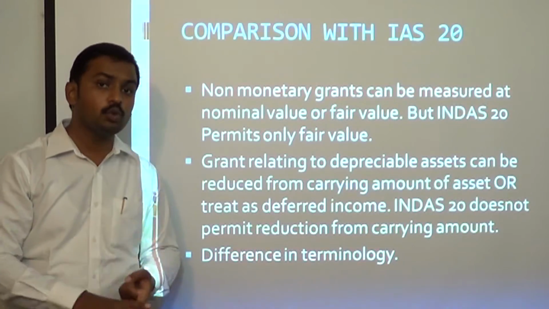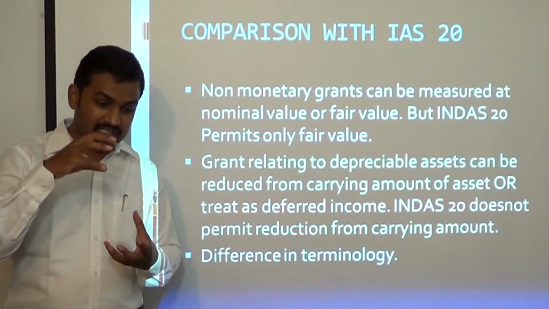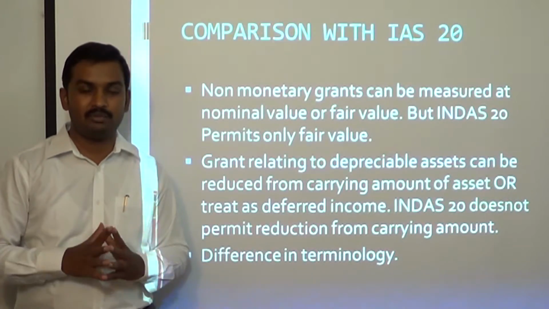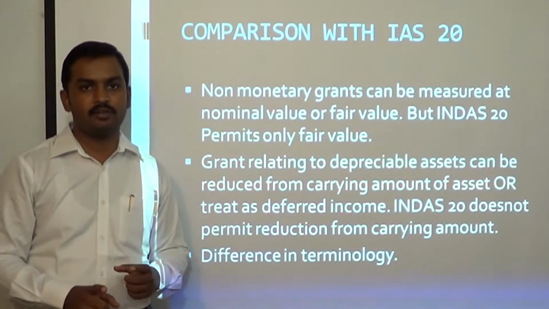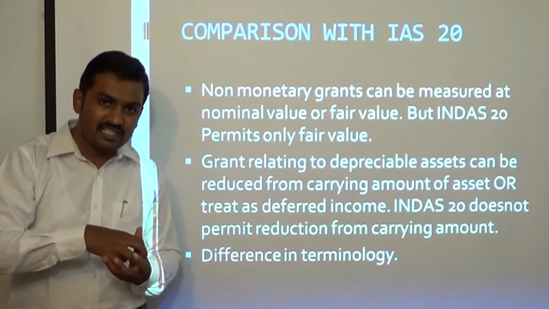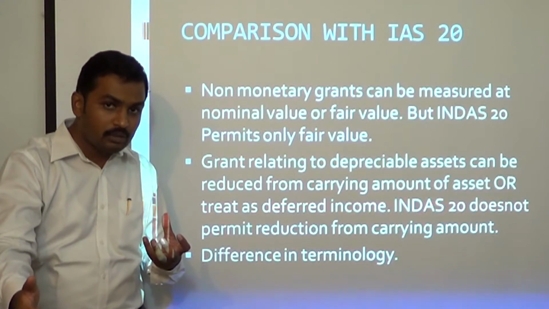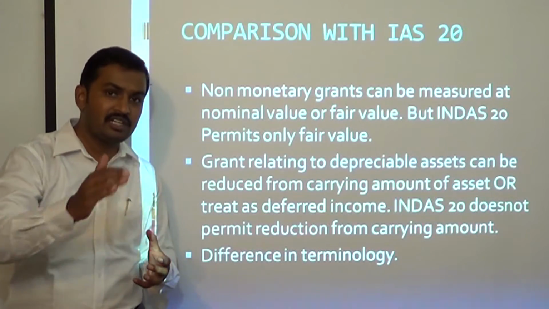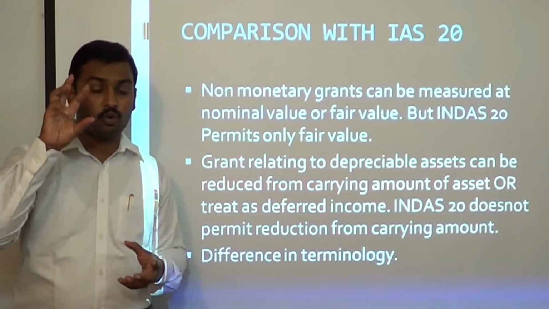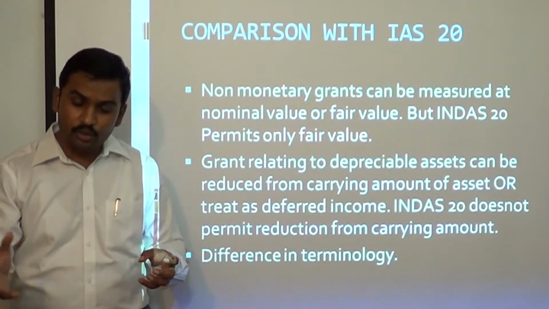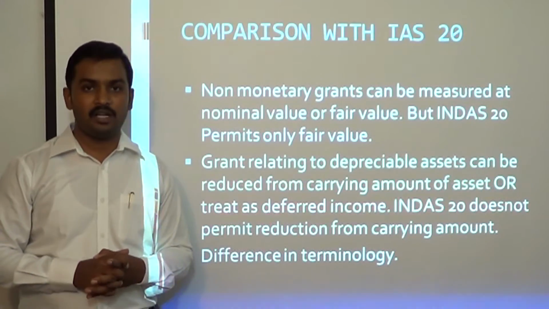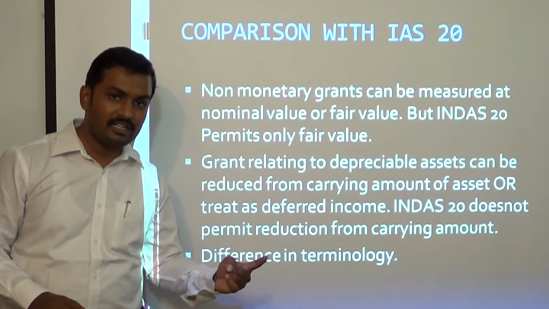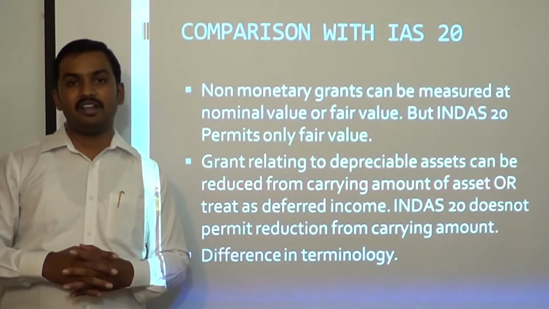But the option to account for such resources which have been received from the government at nominal value has been removed from Ind AS 20. That means under Ind AS 20 there is only one option available, that is you have to measure the asset at its fair value, credit the corresponding amount to grant income and then recognize it to P&L account over the period in which the conditions have to be satisfied. Is it clear? So we can only measure them at fair value, credit it to grant income and then recognize it to P&L account. We cannot measure it at nominal value. So this option is not available. The option is available under International Accounting Standard 20, not available under Ind AS 20.